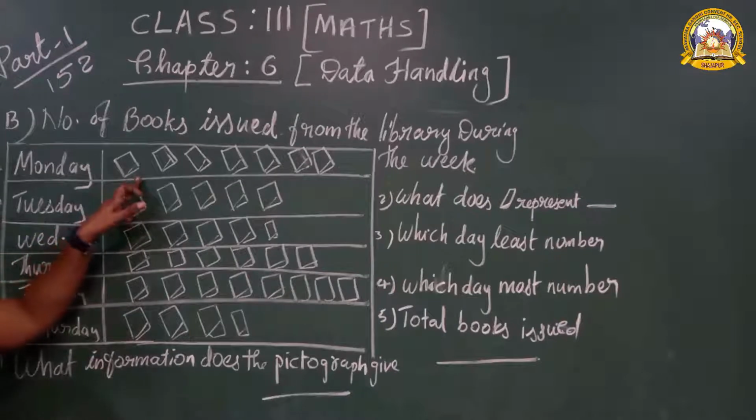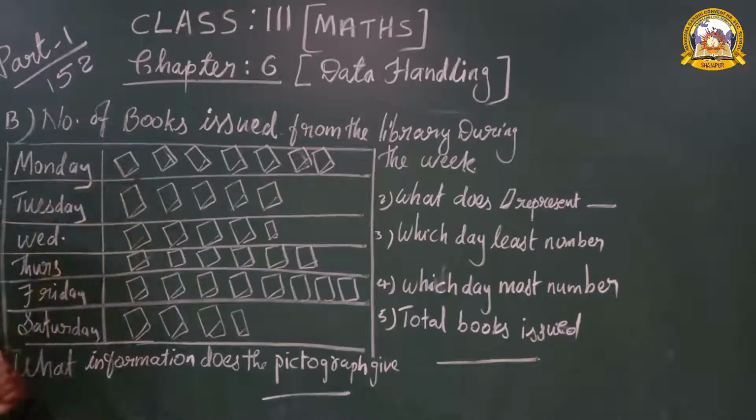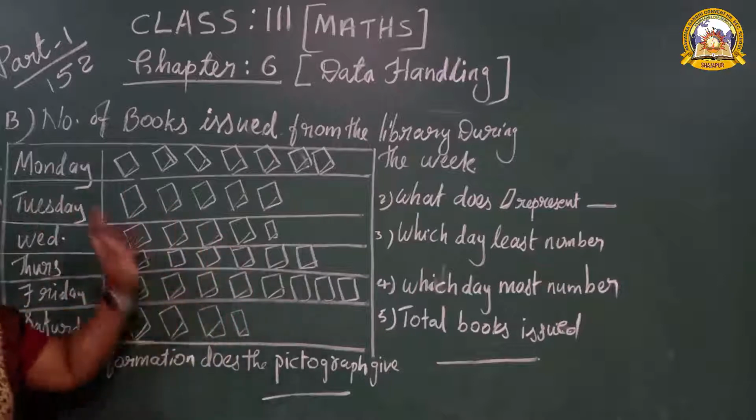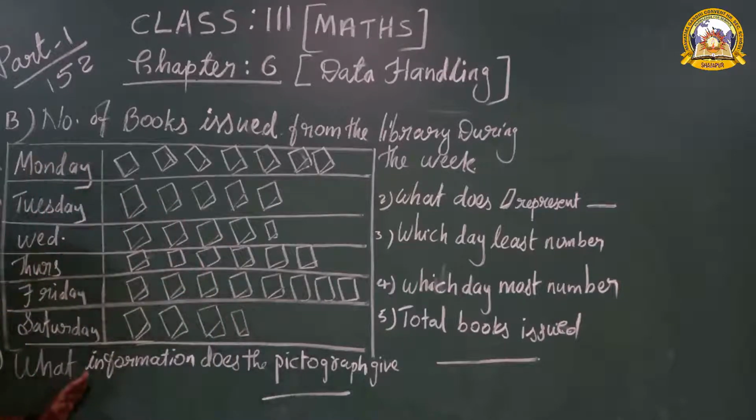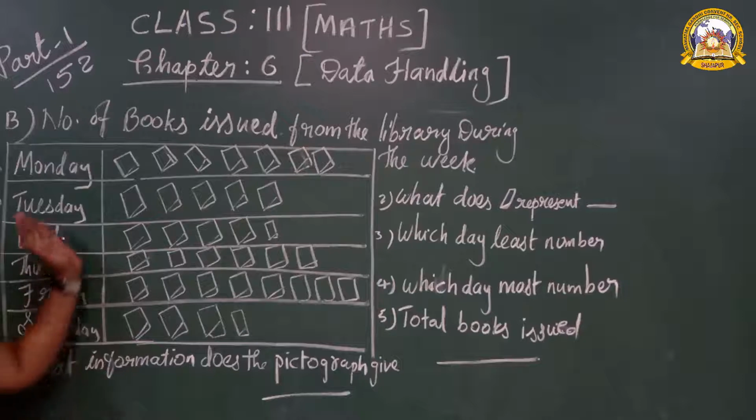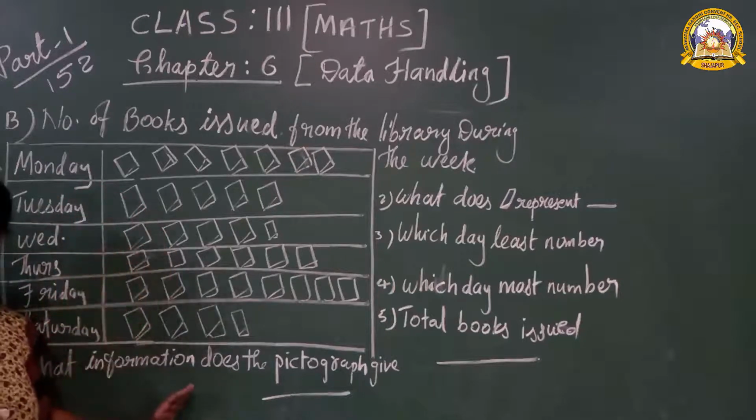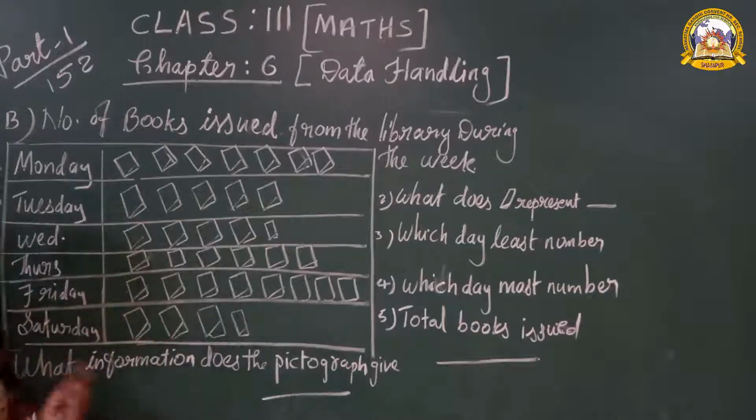That means how many books, students? 10. How do you know 10? Because it is written in the question. One book represents 10. Then you have to see this: 6 days the books are issued from the library. From the question you have to write down the answer.